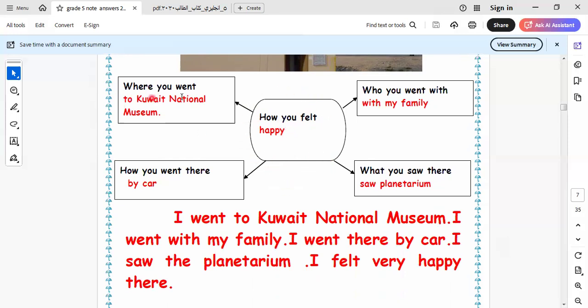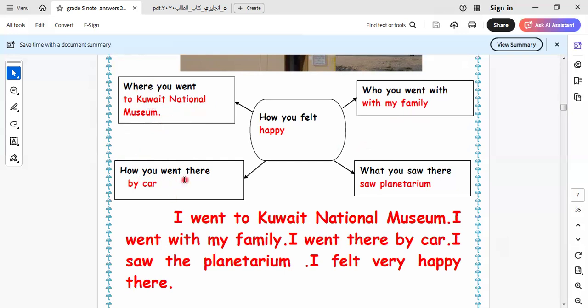Felt happy. Where you went: Kuwait National Museum. How you went there: by car. Who you went with here. So I ask here WH questions: who, what, where. Where asks about the place: to Kuwait National Museum.